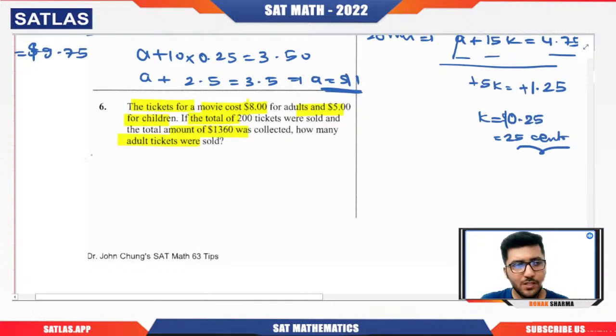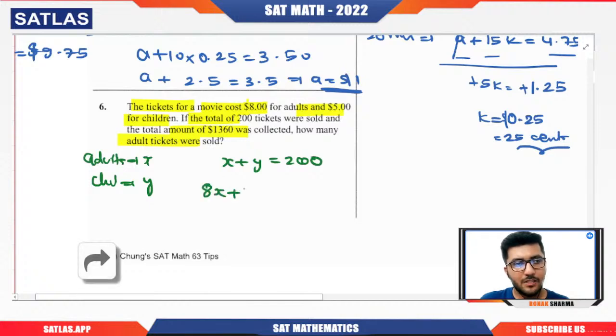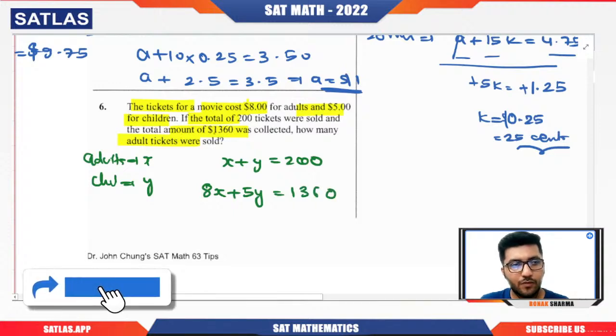If I assume the number of adults to be x and the number of children to be y, I know that x plus y should be 200. For each adult ticket I have $8, so 8 into x plus 5 into y should be 1360. Now they want us to find the number of adult tickets.